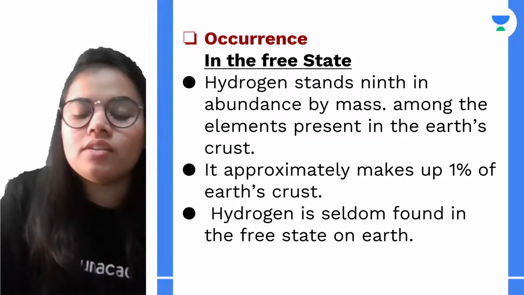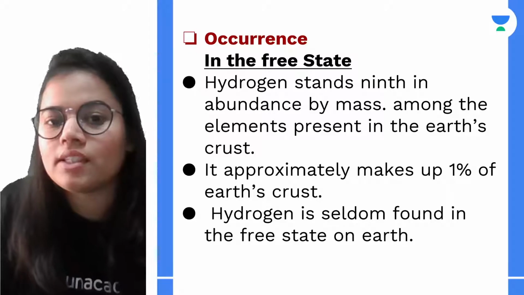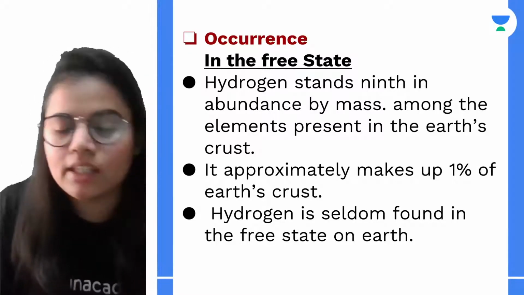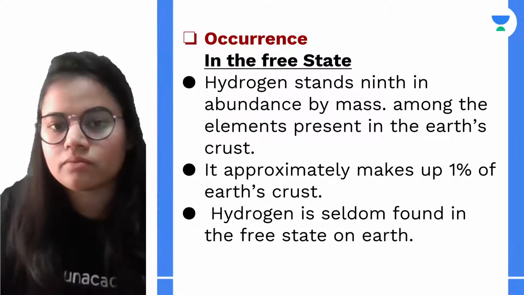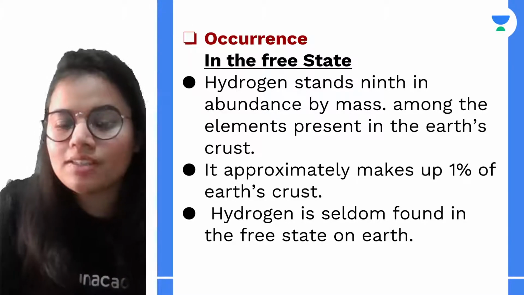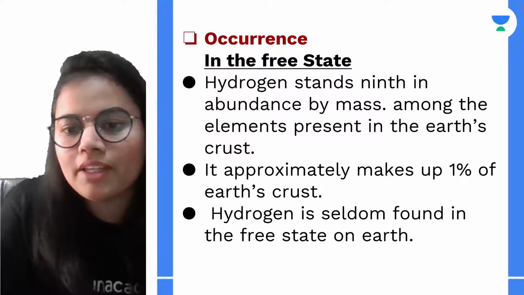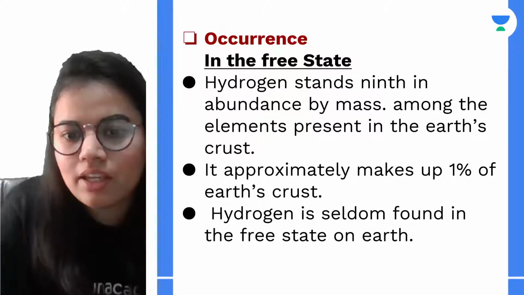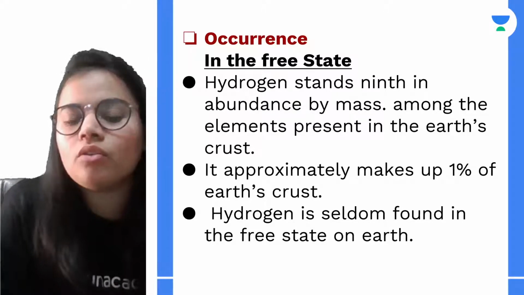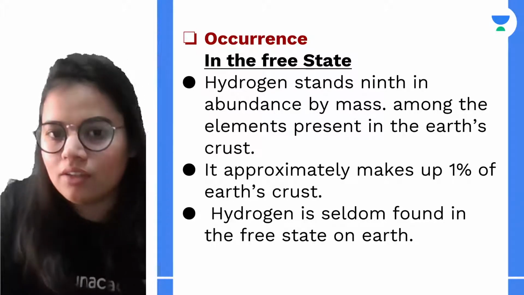Next is the occurrence of hydrogen. Hydrogen can occur in the free state, in the combined state, etc. Talking about the free state, hydrogen makes up approximately 1% of Earth's crust, and it's normally not found in the free state on the Earth.